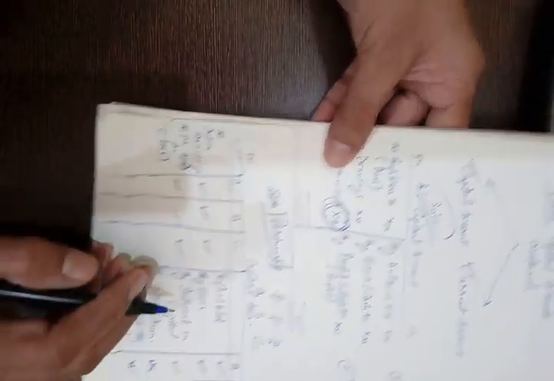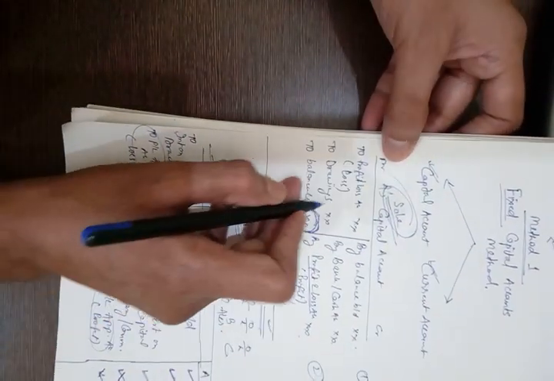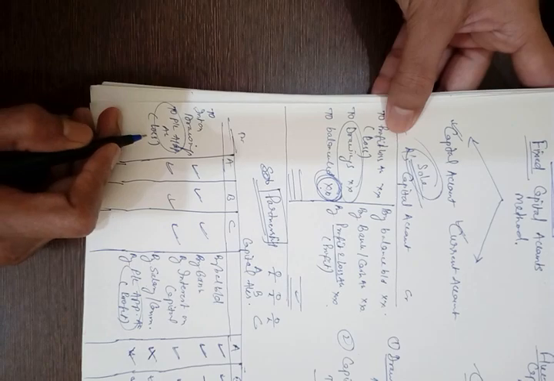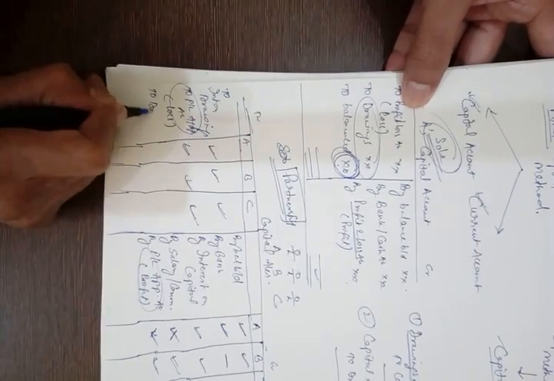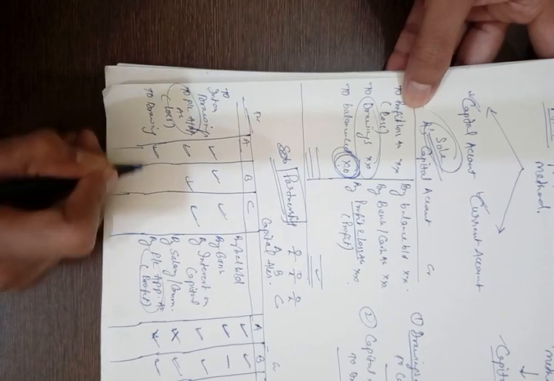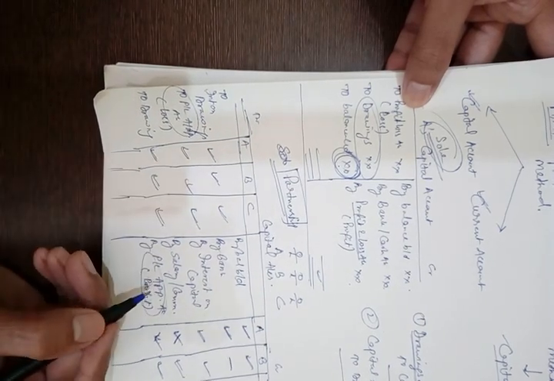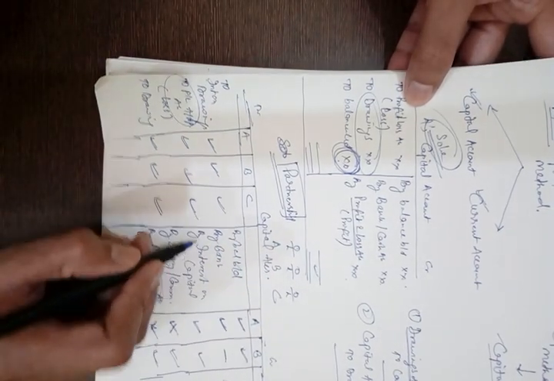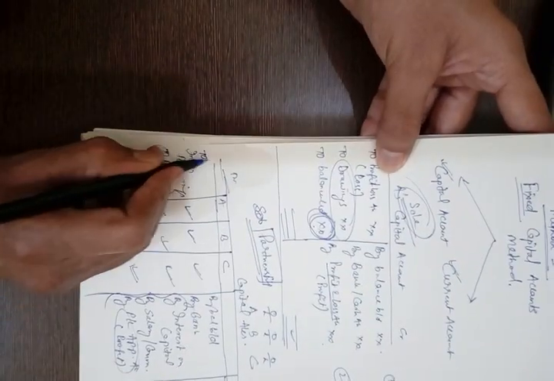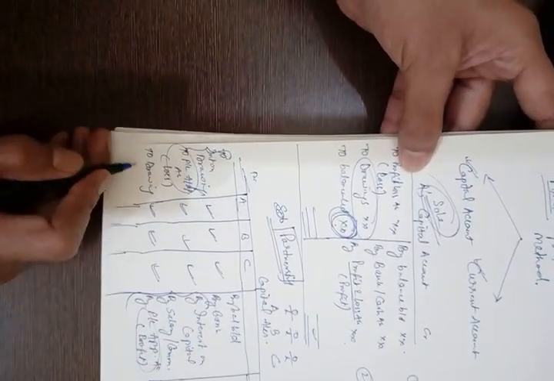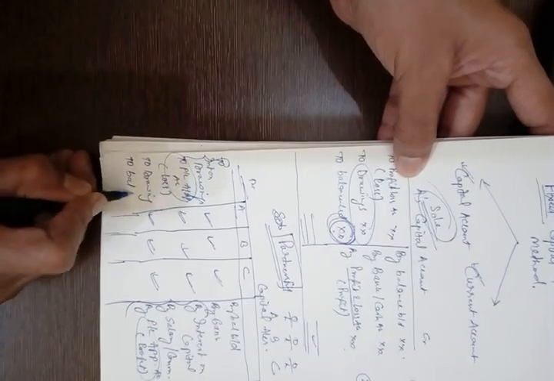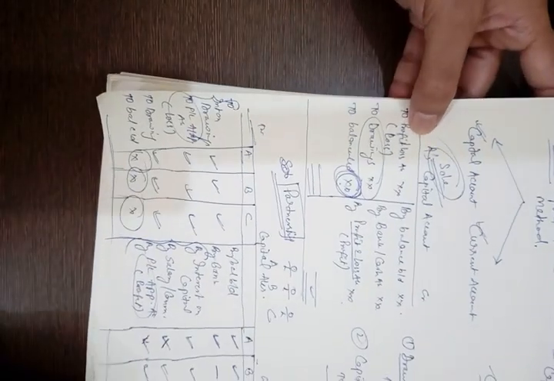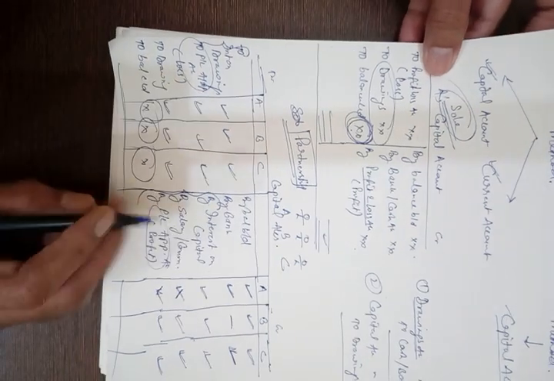Now you know that the partners could also make drawings, and as you know, drawings are debited to capital account, so drawings will be debited to the capital accounts of those partners who have made the drawings. So everything remains the same as we have learned earlier, except these items of appropriation, and at the end the closing balance is determined, which goes to the balance sheet of the firm. So this is the way to prepare capital accounts.